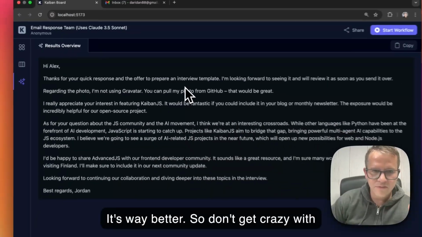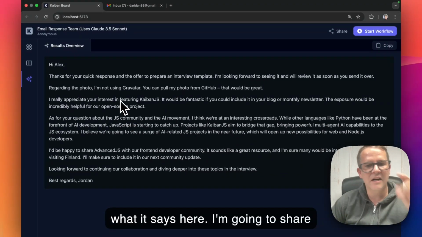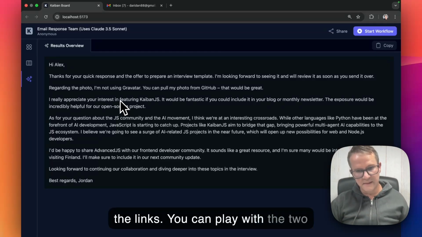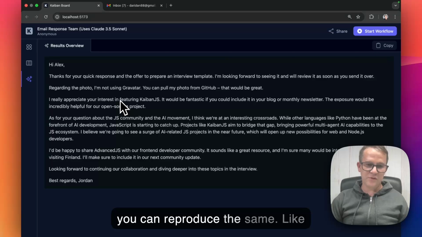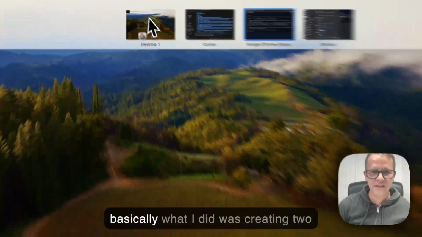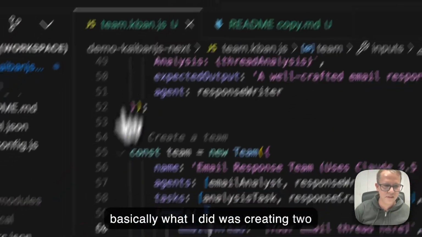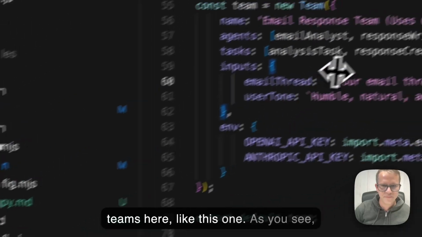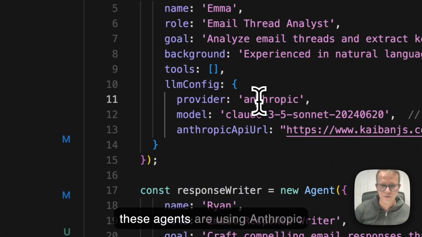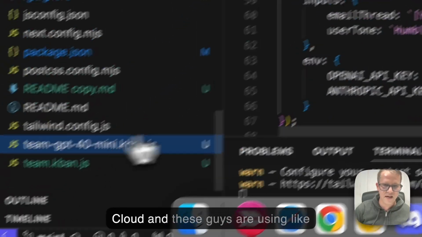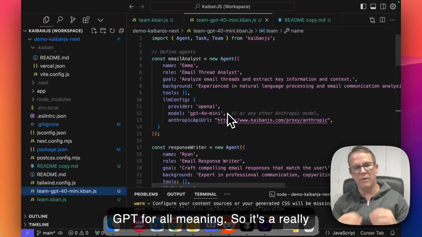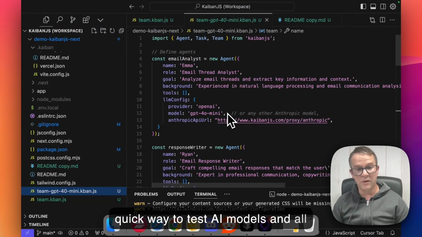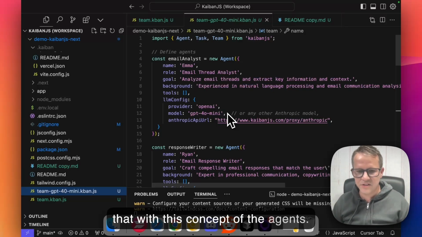So don't get crazy with what it says here. I'm gonna share the links. You can play with the two boards, put in email threads, and then you can reproduce the same. Basically what I did was create two teams here, like this one. As you see, these agents are using Anthropic Claude, and these guys are using GPT-4o mini, a really quick way to test AI models with this concept of agents.